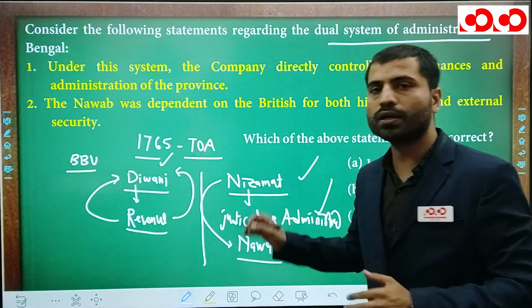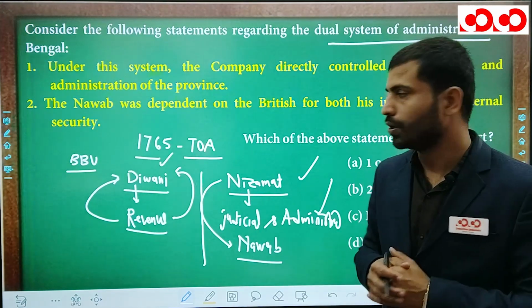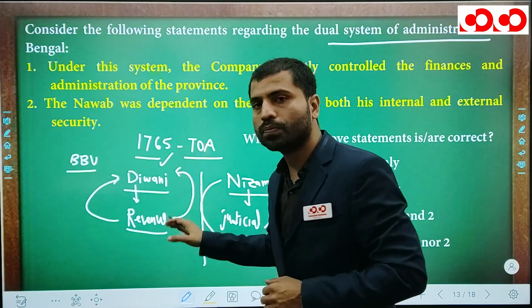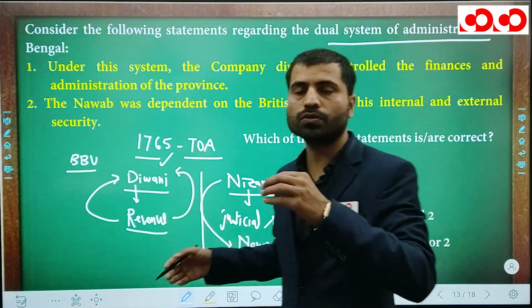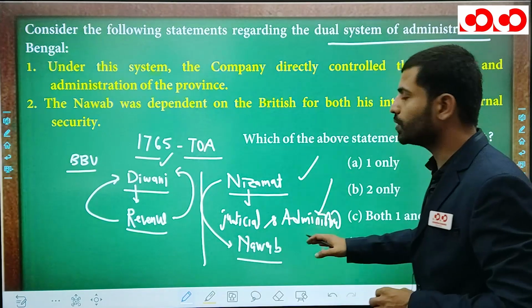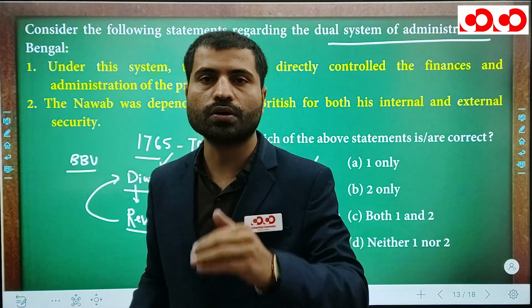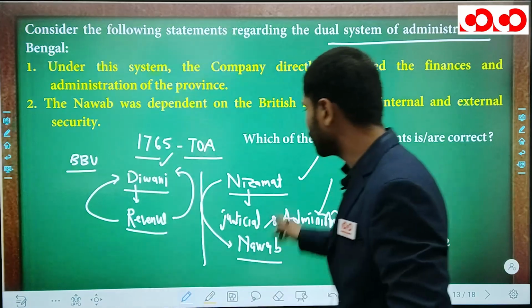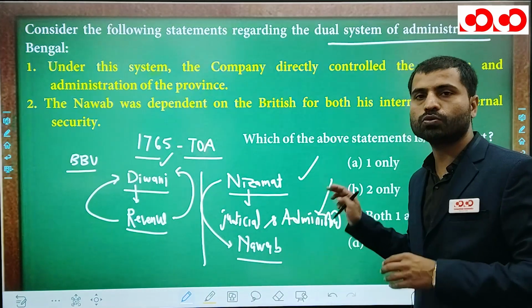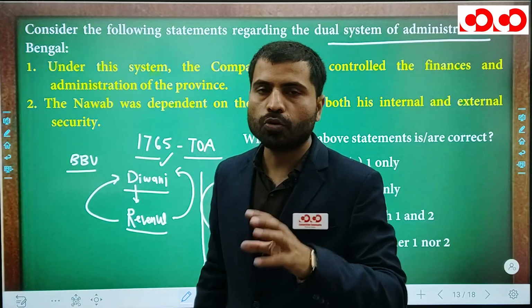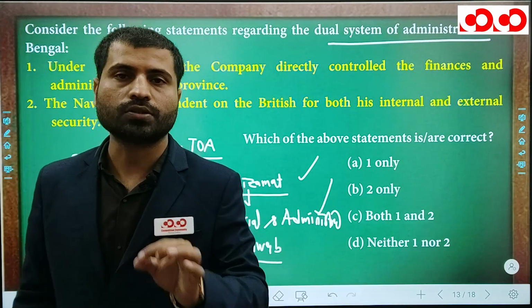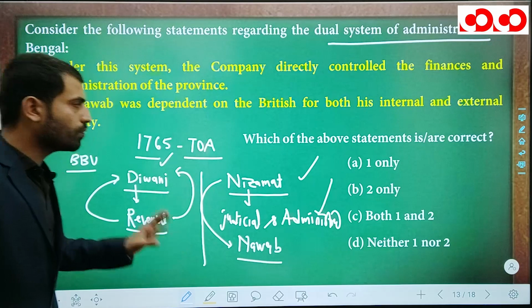This held a great advantage for the British East India Company, because in this case all the revenues are coming to the East India Company, but the responsibility of Nizamat lies elsewhere. The British East India Company has power without responsibility, while the Nawab of Bengal has the total responsibility and no power to discharge this responsibility. So this is the dual system of administration.